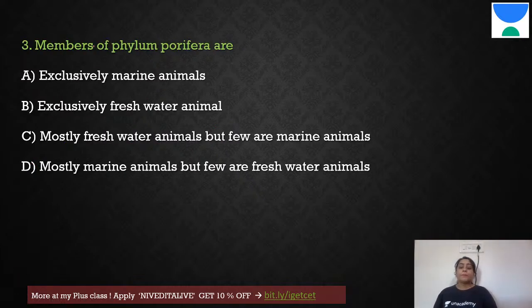Next one. Members of phylum Porifera are exclusively marine, exclusively freshwater, mostly freshwater but few marine, mostly marine but few freshwater. So what did I tell you about Porifera? The sponges, majority of them are actually marine. You will find a few cases like Spongilla, which are freshwater. Okay, it's not completely exclusively marine, because we also see a few freshwater types. Therefore, mostly marine and few freshwater.